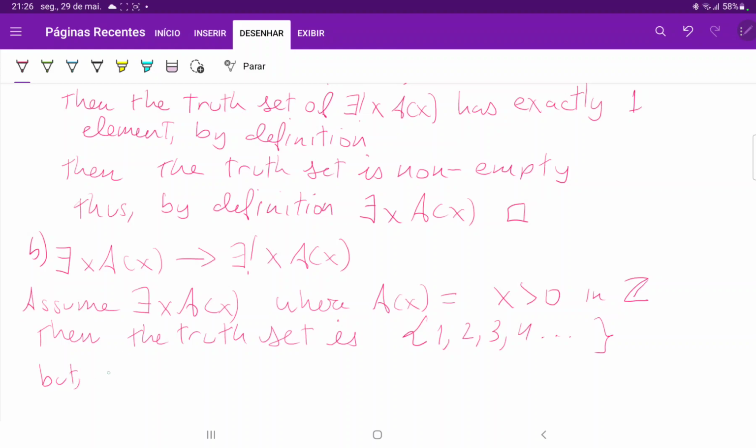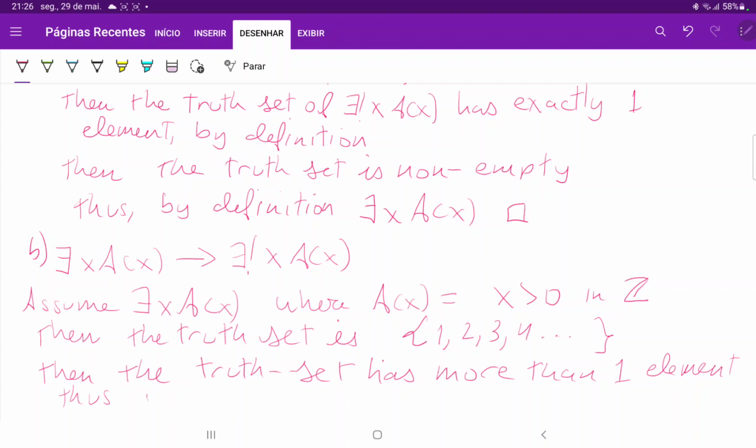But maybe we can say instead, but then the truth set has more than one element. Thus it is not the case that we have a unique element x such that A of x. We've shown that it is false.